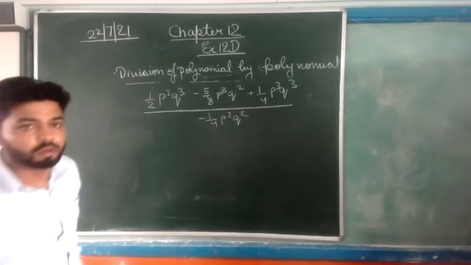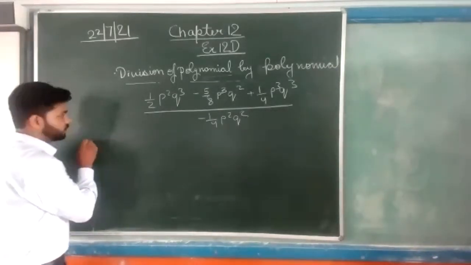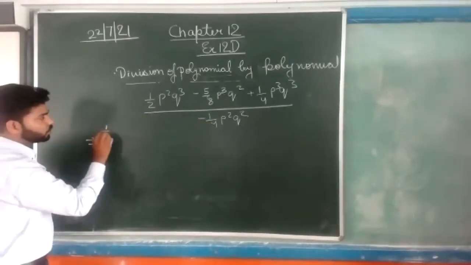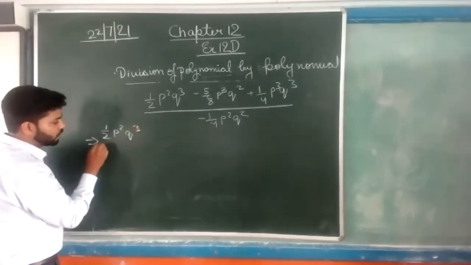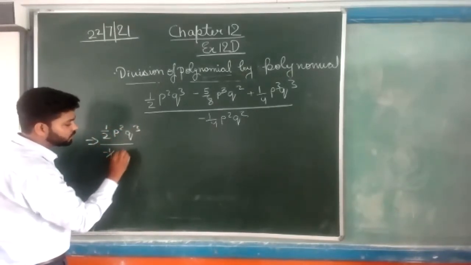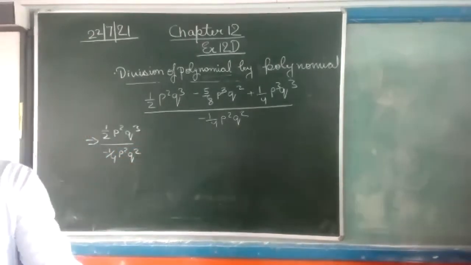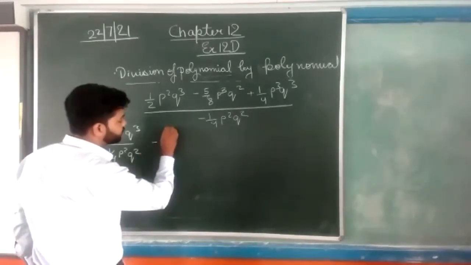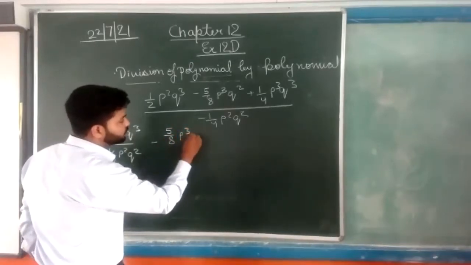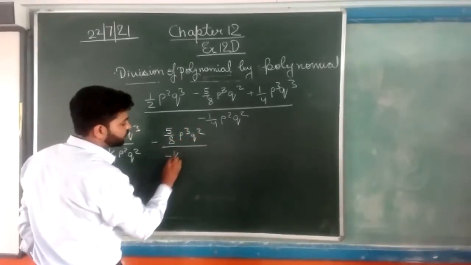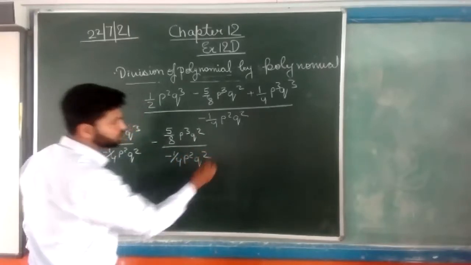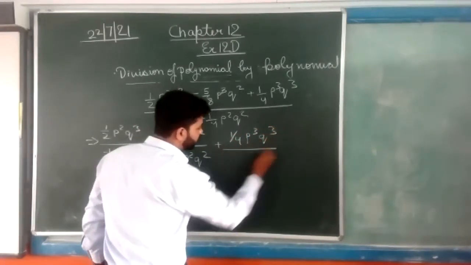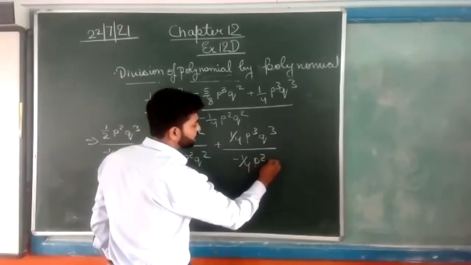Now look here. What we have to do is separate this denominator under each and every term: 1/2 p square q upon minus 1/4 p square q square, minus 5/8 p q square upon minus 1/4 p square q square, plus 1/4 pq upon minus 1/4 p square q square.